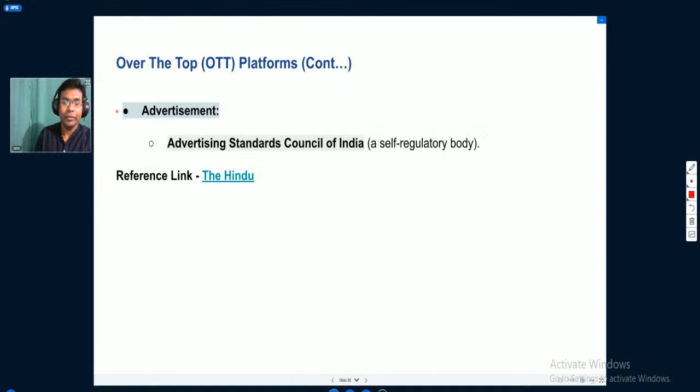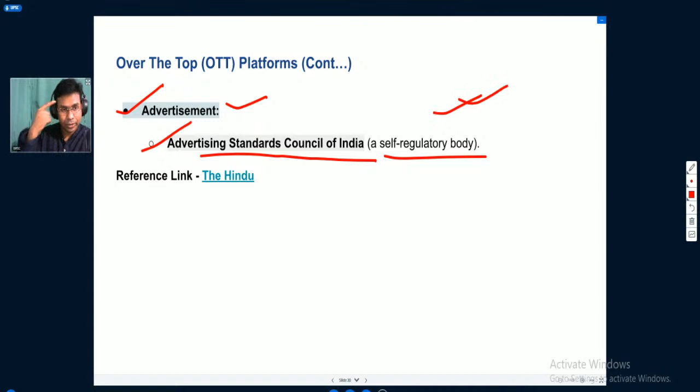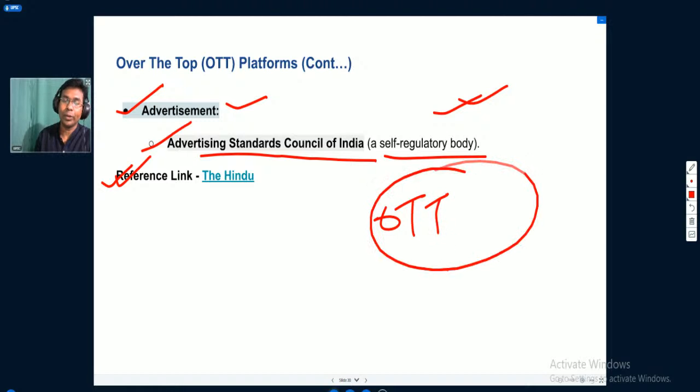If you talk about advertising, the Advertising Standards Council of India, which is a self-regulated body, regulates the advertisements in India. So the new initiative by the government will help the government to bring the over-the-top platforms under the regulatory framework of the Ministry of Information and Broadcasting.